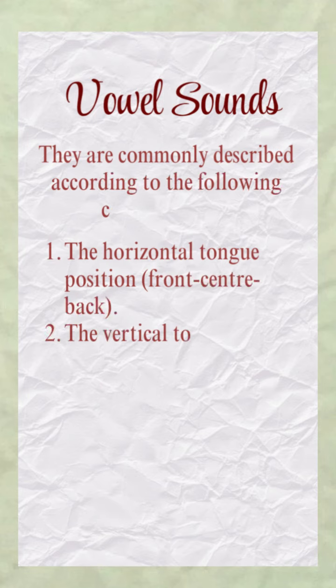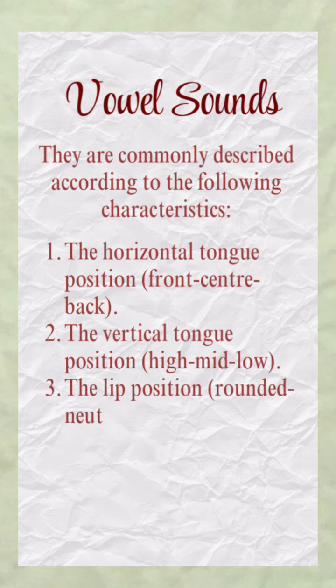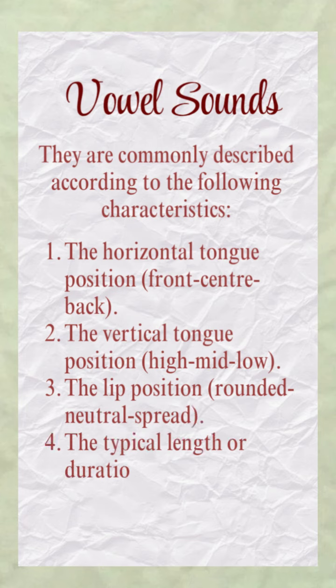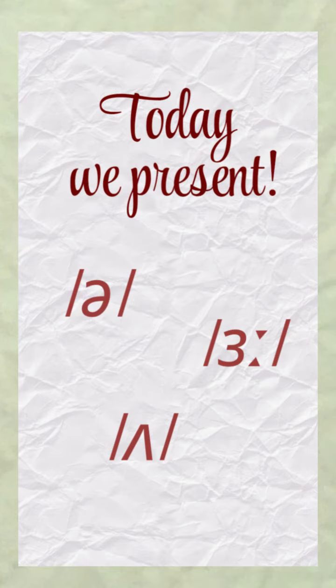Number 1. The portion of the tongue that is involved in the articulation. Number 2. The tongue's position relative to the palate. Number 3. The shape of the lips. And number 4. The length or duration of vocalization. Today in this video, we present the next 3 vowel sounds.